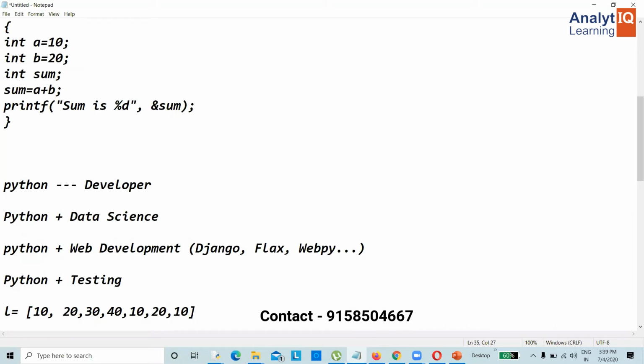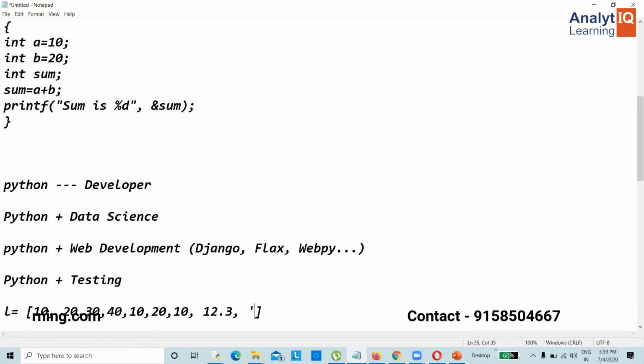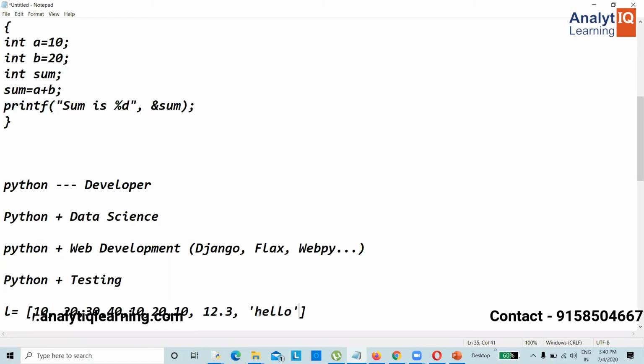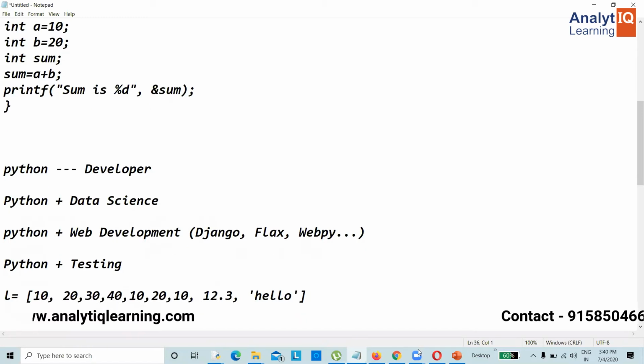So this is a list with homogeneous values, but list also supports heterogeneous values. 12.4, 12.3, Hello. So this is a heterogeneous list which supports all data types. Okay, insertion order. So let us see with an example.